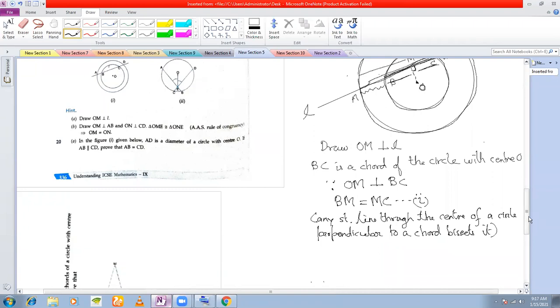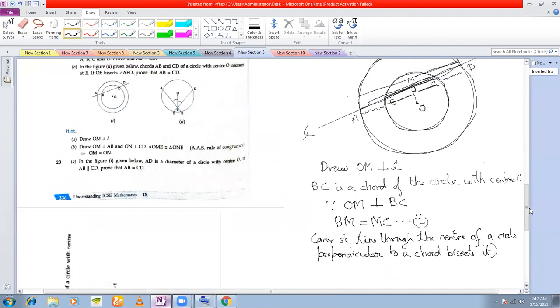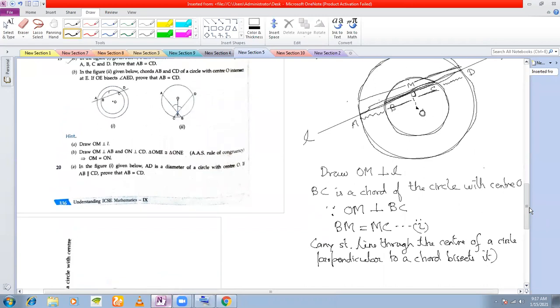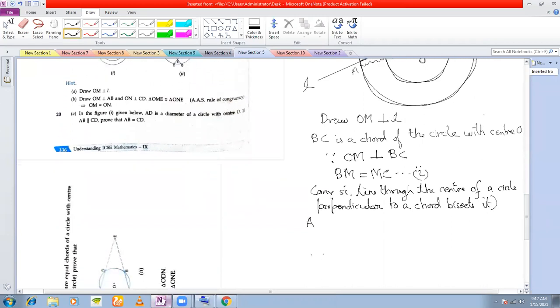That's the reason. Next, now I will write AD is the chord of a circle with center O.